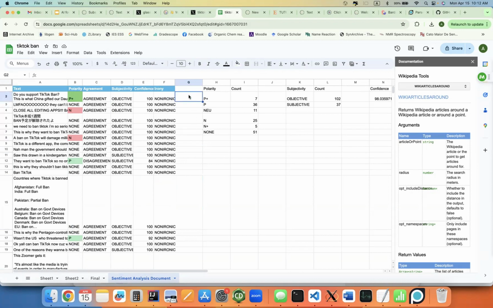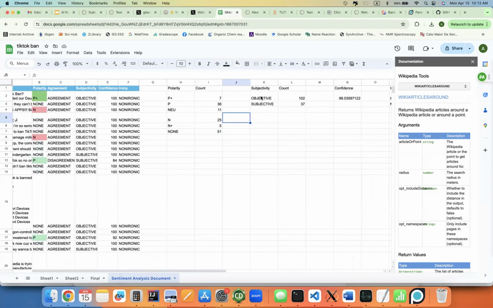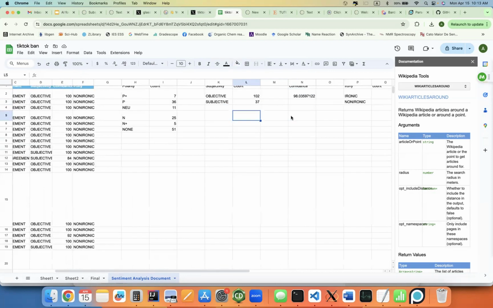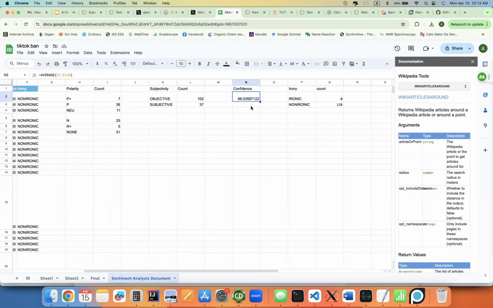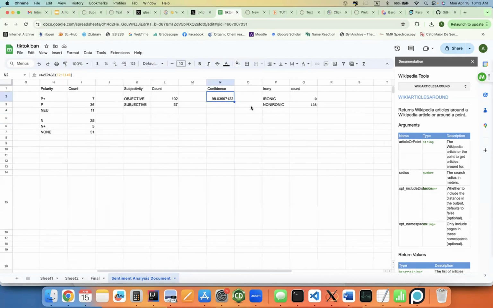So now we can do a bit of basic analysis. We can count the number of texts with each polarity using this function COUNTIF. We see that there are very slightly more positive tweets than negative tweets, but that most of them are uncategorized. You can count the subjectivity versus objectivity. Most of these are just statements without really opinions. Meaning Cloud is pretty confident in its results. And there are no ironic tweets here.